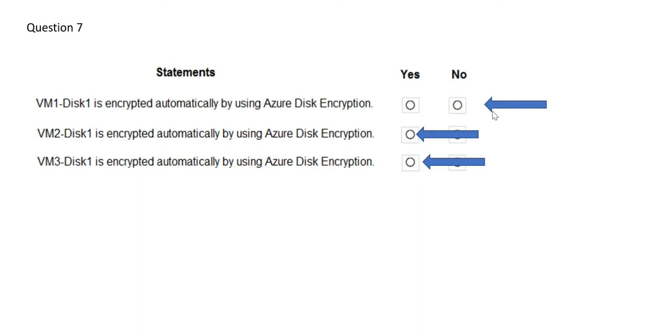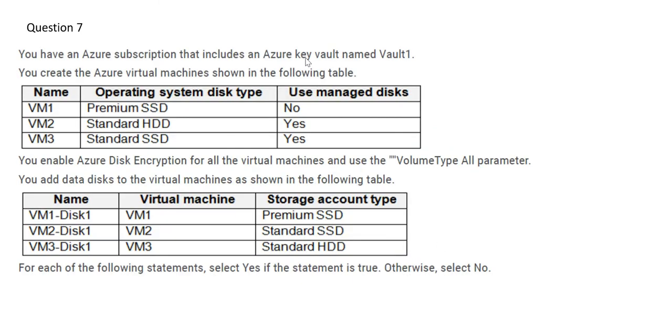So I have already marked the answers here, but if you want to understand the answers, let's look at the questions first. VM1 disk 1 is encrypted automatically. If you see the story here, the story says you are enabling Azure disk encryption for all virtual machines. So there are 3 virtual machines. You are enabling for all 3, and use the volume type all parameter.